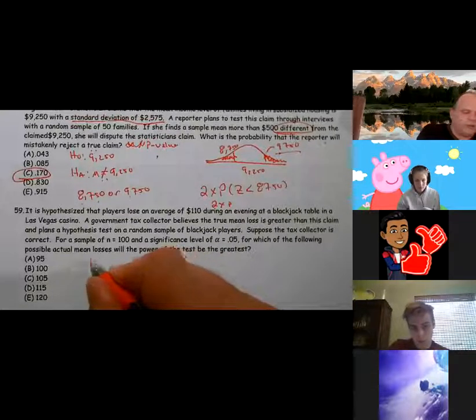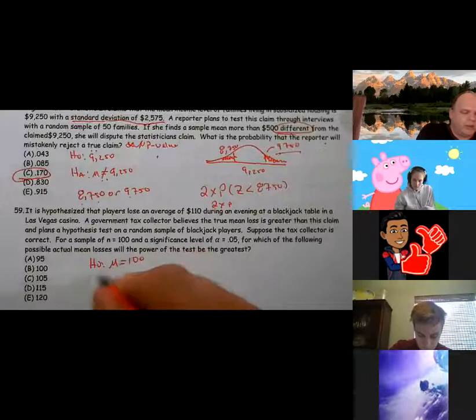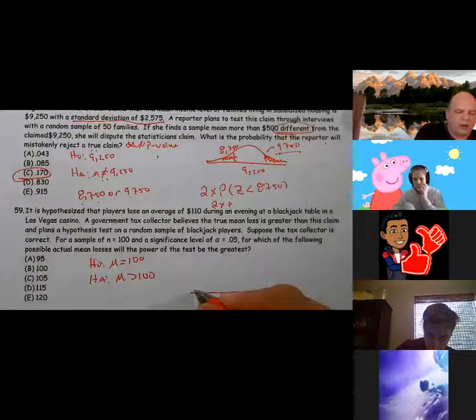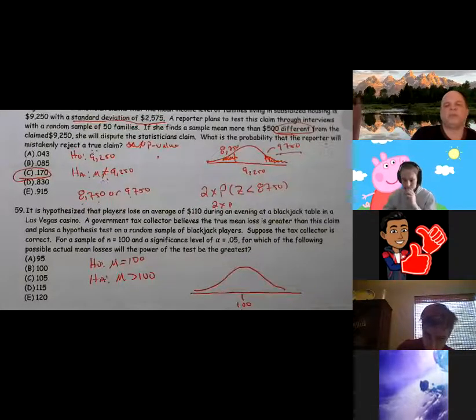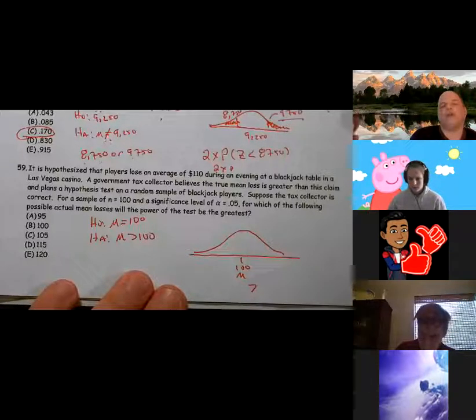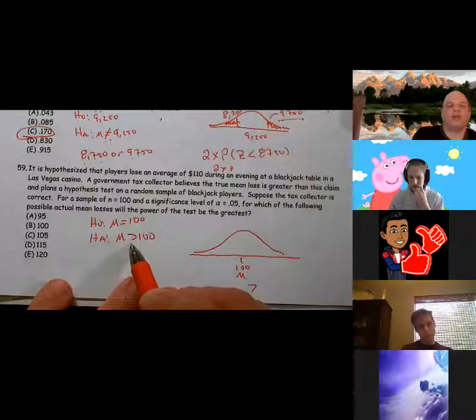Okay, so first off, let's write down our claim. The alternative in this case is greater than 100. I'm going to draw a picture. Here's where we are. Okay, so power increases the farther you get away from the mean, as long as you're following the direction of the inequality.